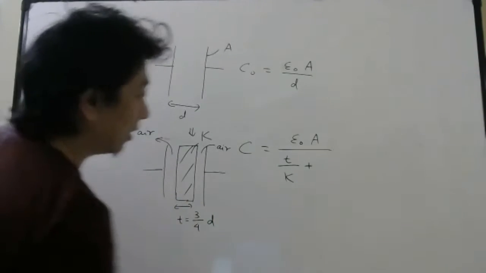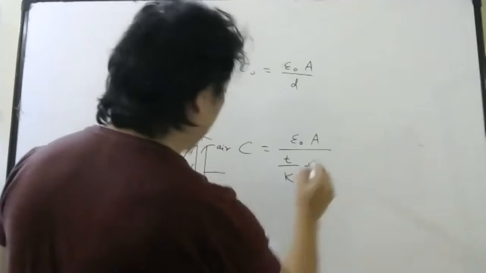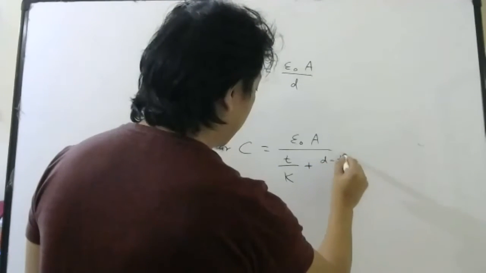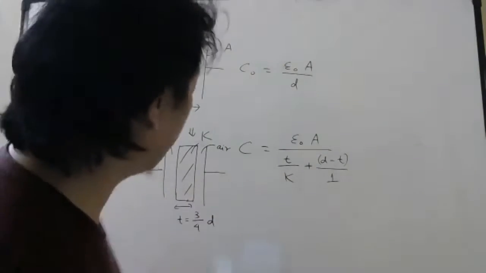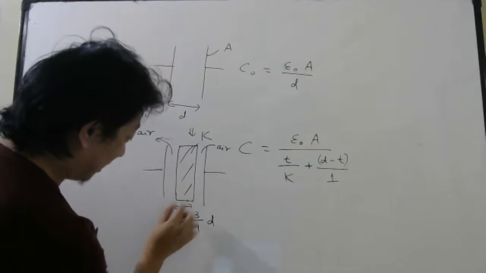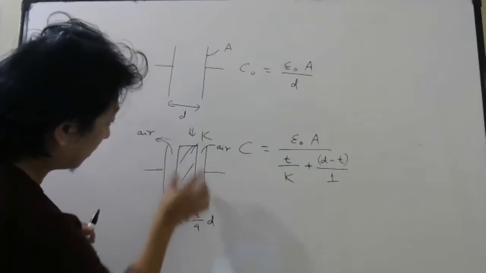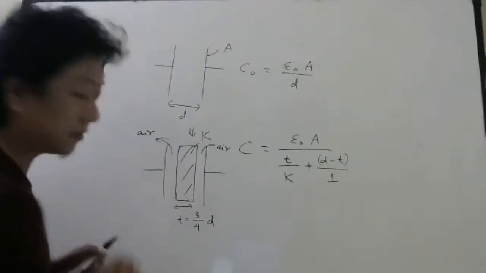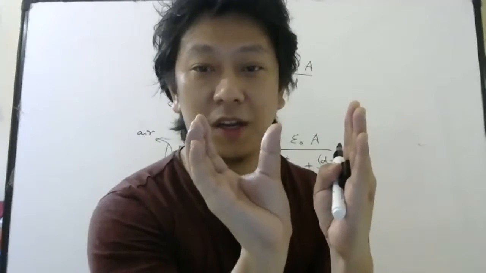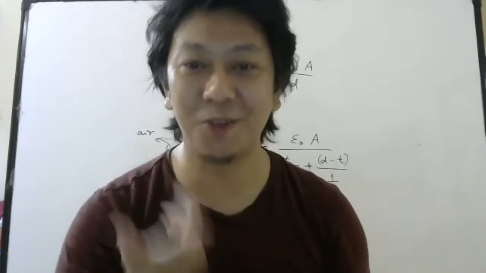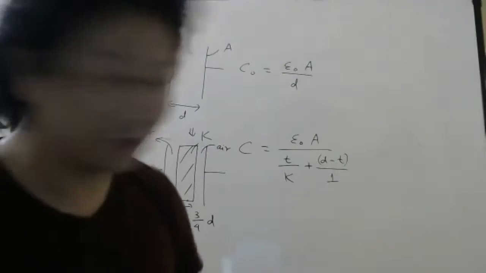So remaining will be 1/4 of D. Let us write that as D minus T divided by, remaining part is air. For air, what is the dielectric constant? 1. Okay, so everybody understood this. First thickness is T. Second thickness is D minus T. Correct? If this is 1 meter, this is 0.3. Remaining part will be how much? 0.7. D minus T.